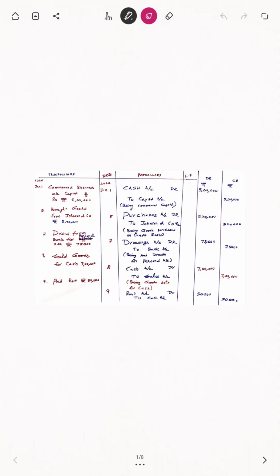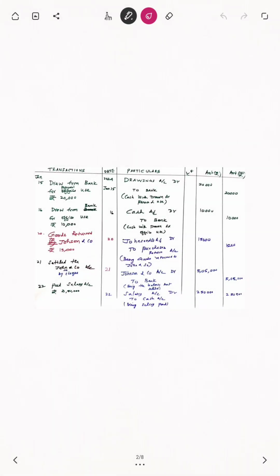Okay, thank you. Now up to 5 transactions are over. Then go to the other page. In the second page, still 5 transactions are available. After completing these 5 transactions, the sum will be over.